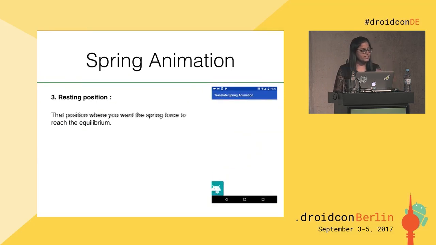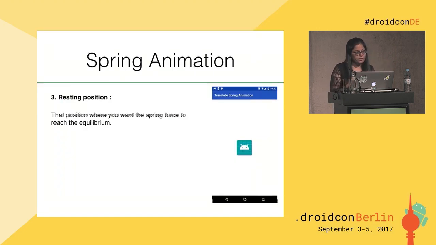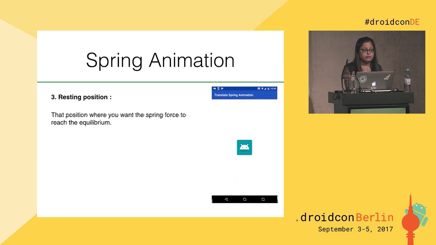Now comes the resting position. So what is the resting position? When you are doing the spring animation, you want the spring force to apply and make the animation rest at some position. So this is that resting position. Now you have understood all the properties of spring. Let's see how we create this spring animation.